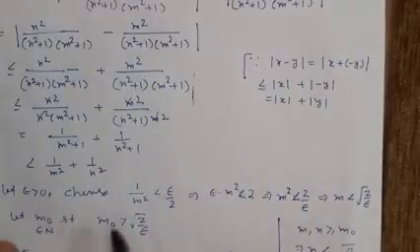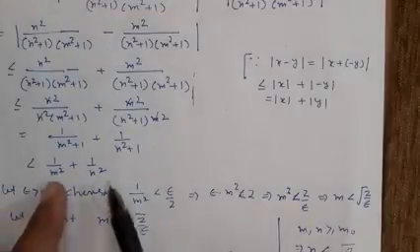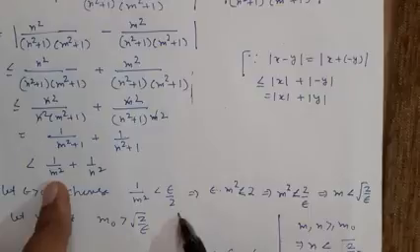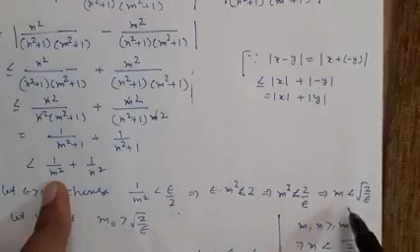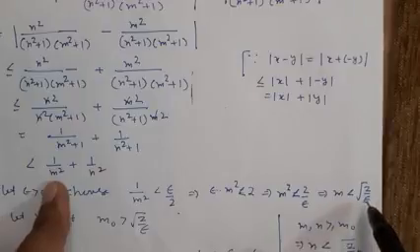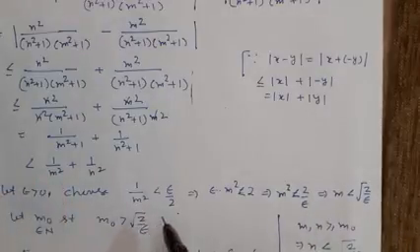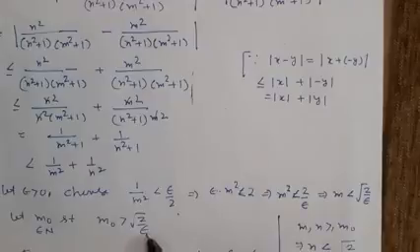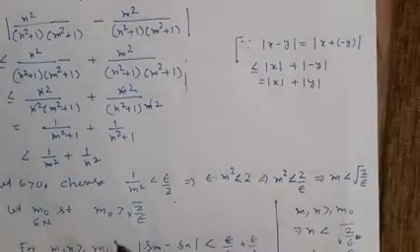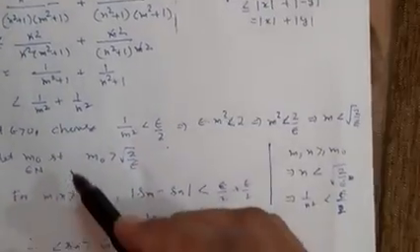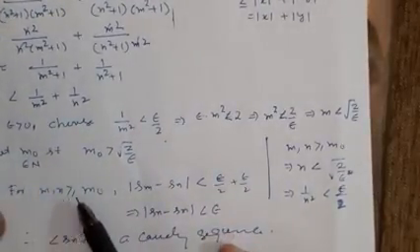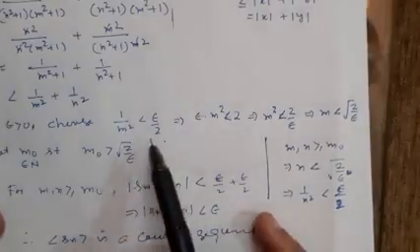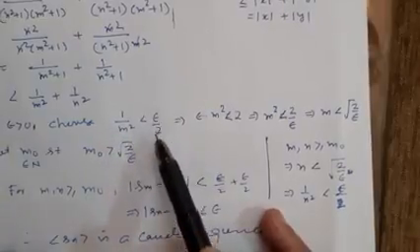So it means if we put 1 by m square less than epsilon by 2, or from here you can find the value of m greater than under root 2 upon epsilon. So let us choose m0 greater than under root 2 upon epsilon. This is a positive integer. Because the definition of a Cauchy sequence is we always take m, n greater than or equal to m0, then Sm minus Sn should be less than epsilon.